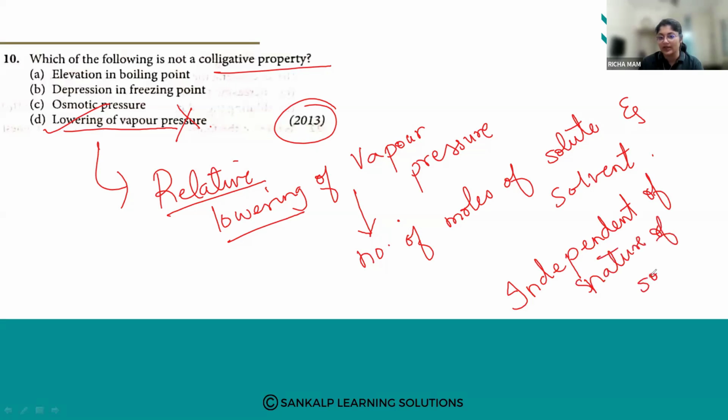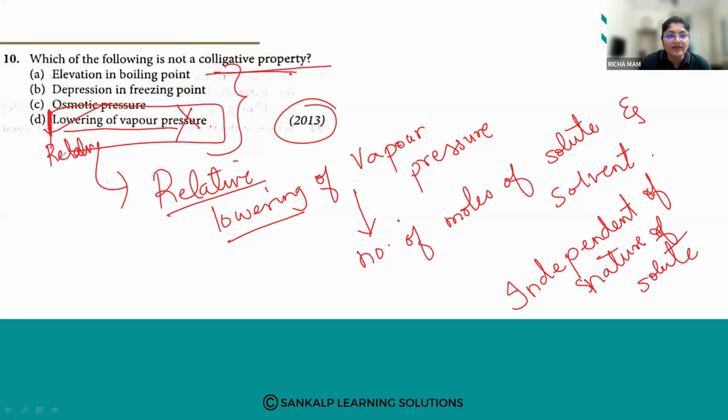So remember this. If you have not studied this properly, thoroughly, then you will get confused, because you will find that all four are colligative properties, since there is no small word that is relative. This small word plays a very different meaning.